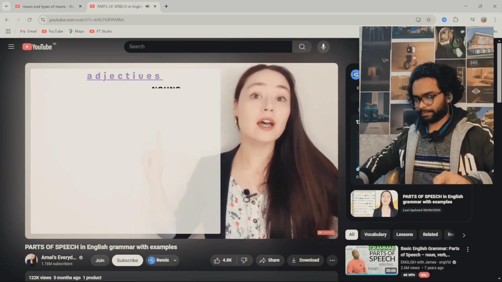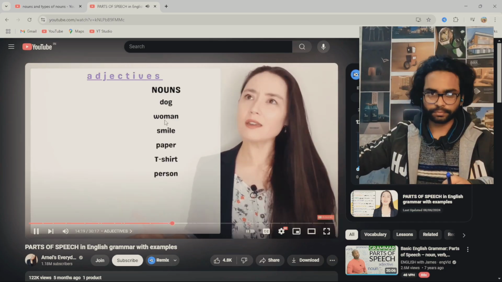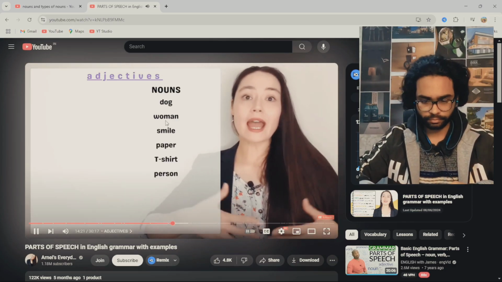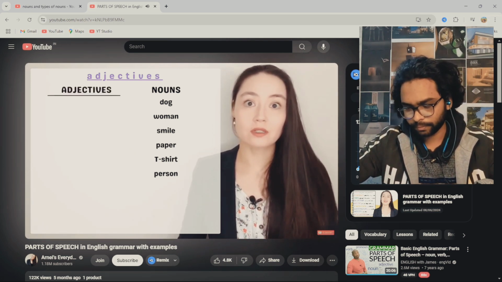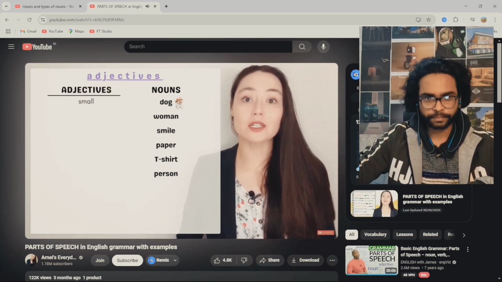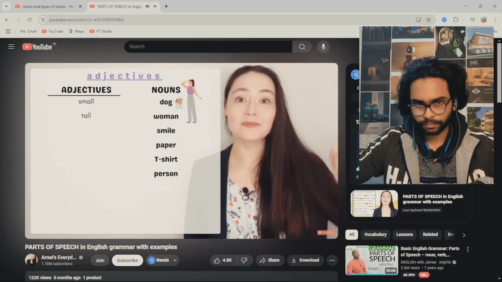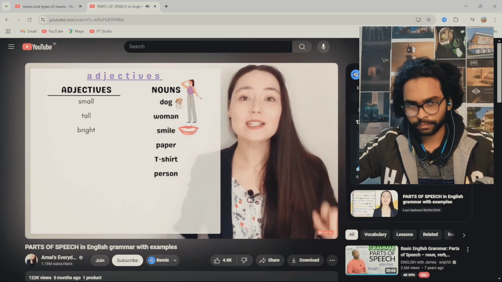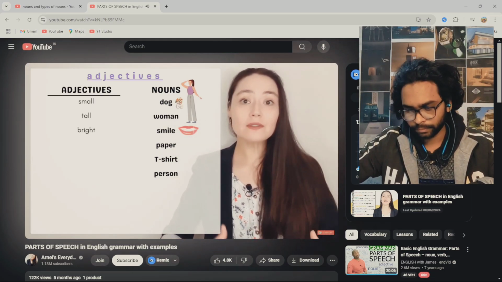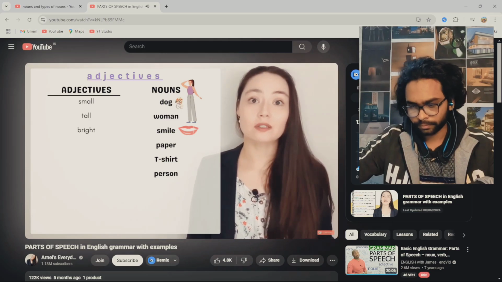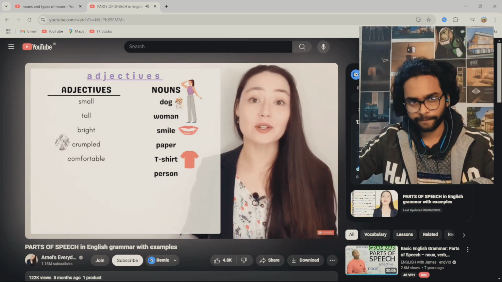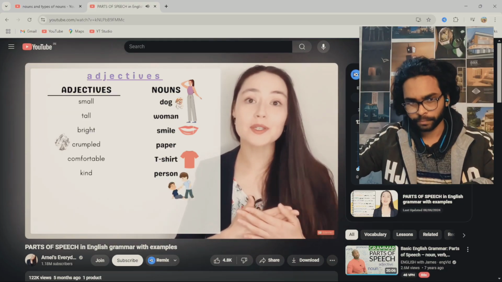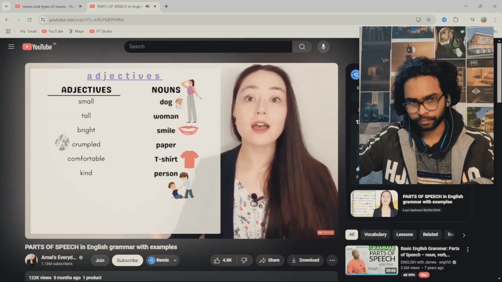Adjectives. I have a list of nouns here. Okay, but sometimes we need to make nouns more interesting. We want to give more information to the nouns. Dog. Small is my adjective. Tall woman. Bright. A bright smile. You can see adjectives describe nouns. Paper. Crumpled paper. Comfortable t-shirt. Kind person. Adjectives describe nouns.